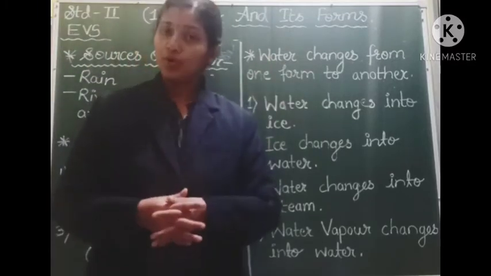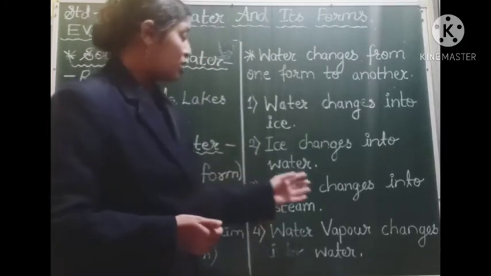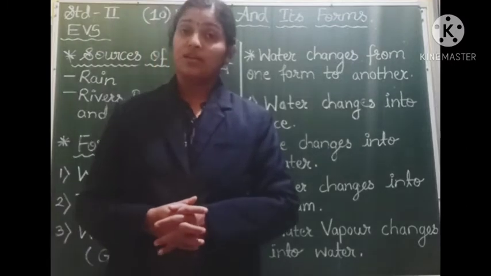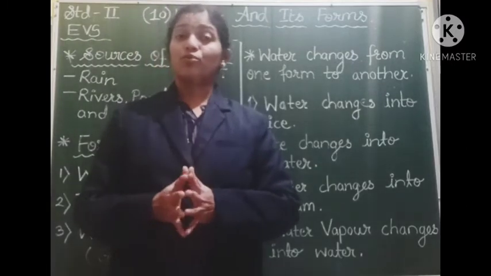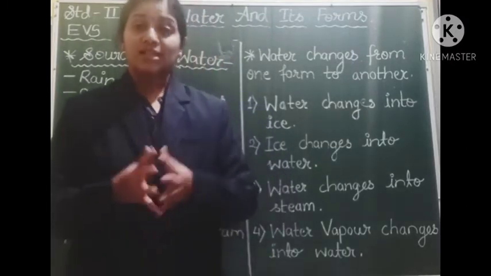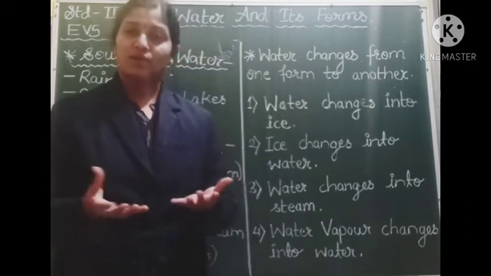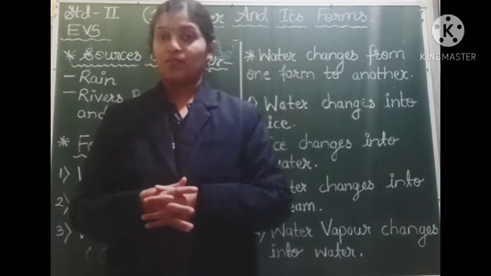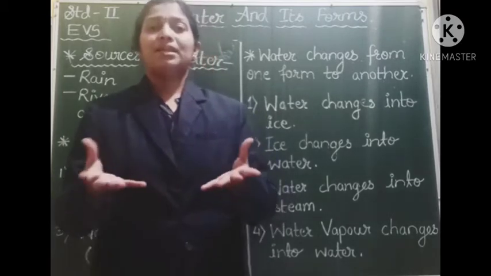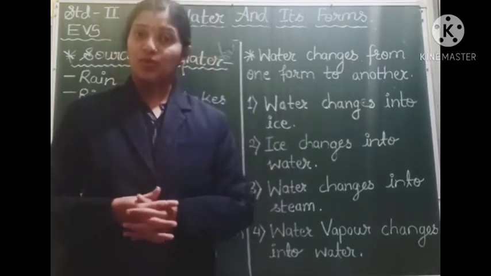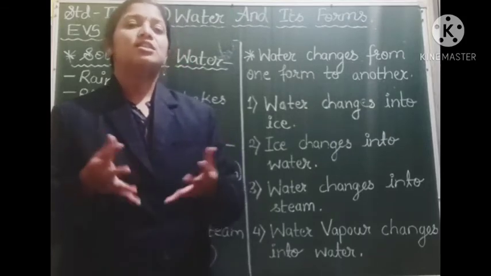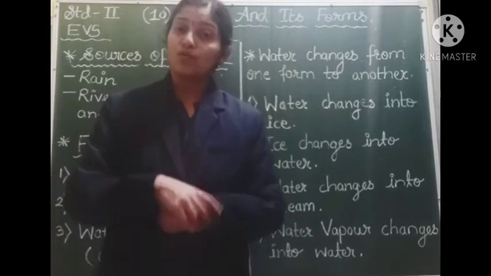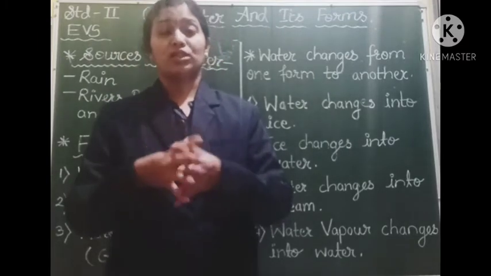This is proved here. The third is water changes into steam. Now, how does it happen? Okay, for that what we have to do is we take a small vessel, pour some water into it and keep it on the gas stove. Many times you might have seen your moms doing all these things. She needs some hot water to prepare something, and so she takes a vessel, she pours some water into it and she keeps it on the gas stove.